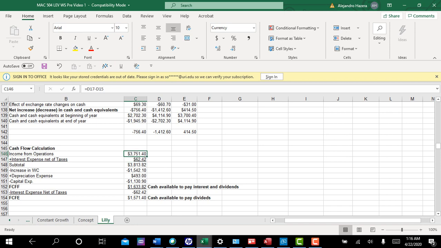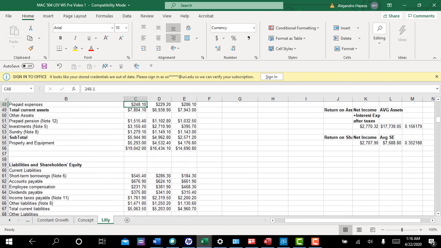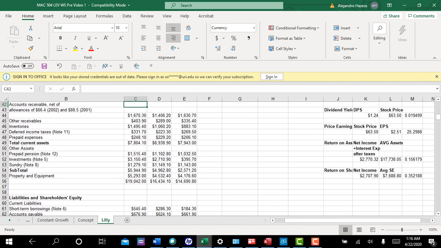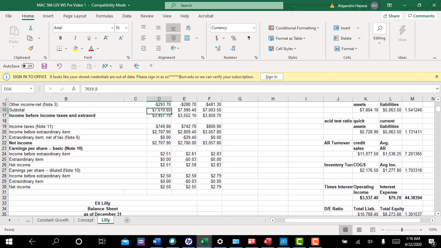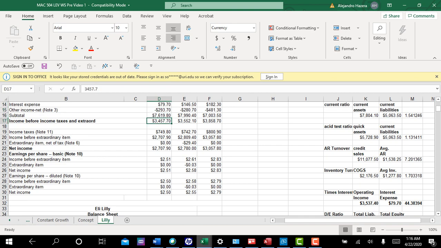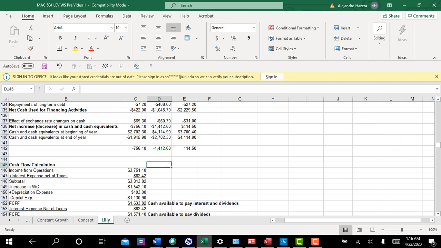Now, first of all, income from operations. I started with your basic income, which was 34 something, way up here. And I added back that other income because it's not an operating item. So those two give me about $3,700 in operating income.